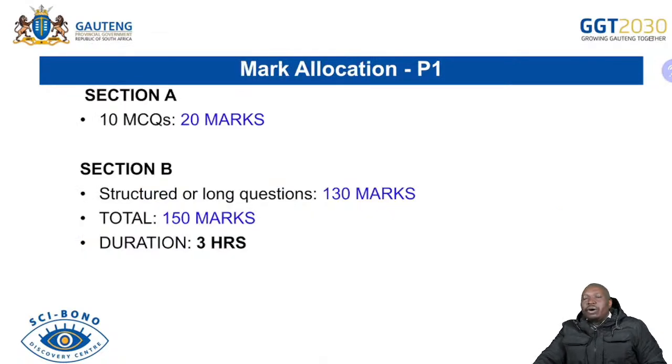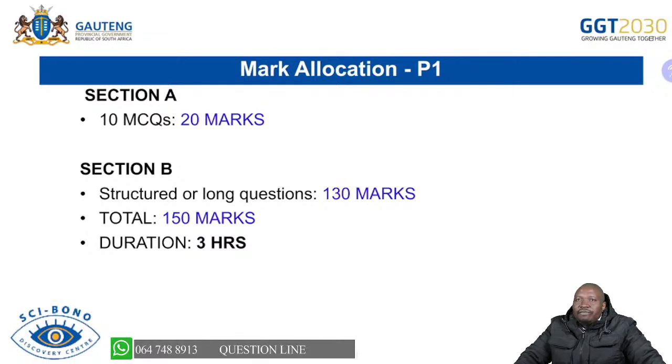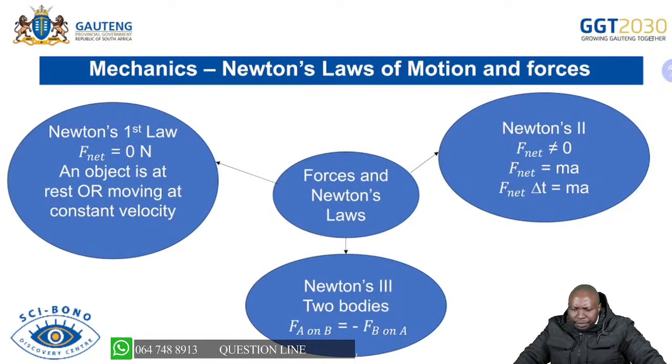Now, if you check our question paper, it is always structured in this way: we always start with Section A. Section A has 10 multiple choice questions with 20 marks. Please spend some time on multiple choice. At least allocate about 2 minutes for each question so that you are able to get all those 20 marks awarded on Section A. We are left with 130 marks, which is now Section B, structured or long questions. And then the total is 150. As I indicated, we have a 3 hour paper.